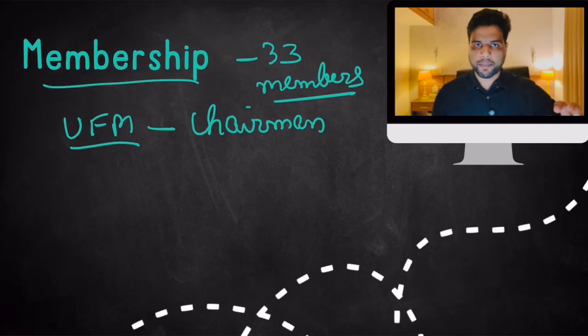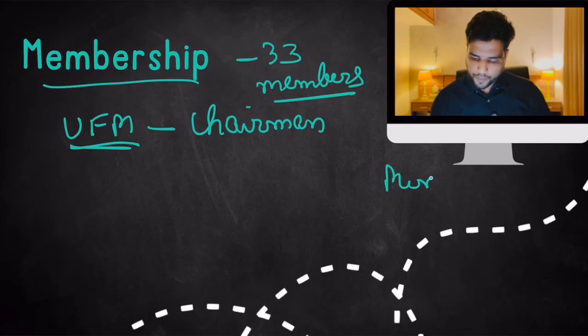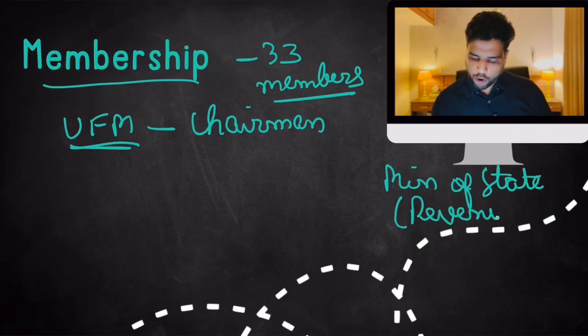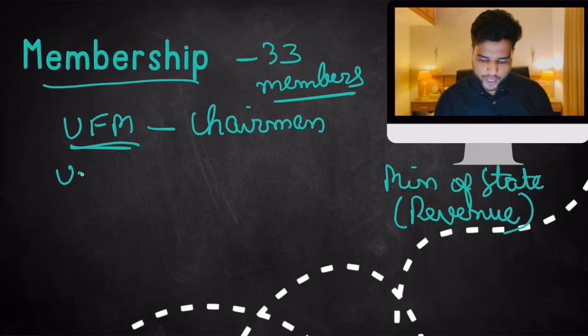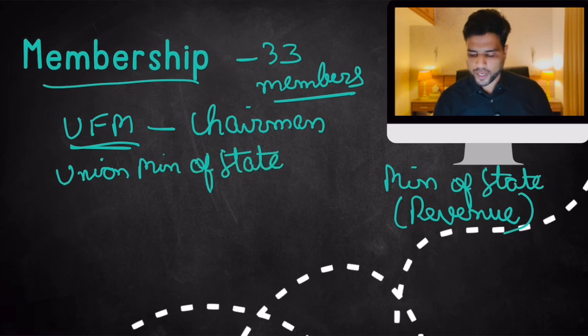So within the Union Finance Ministry, there are various ministers of state. The Minister of State responsible for the revenue part of the Finance Ministry will also be a member.